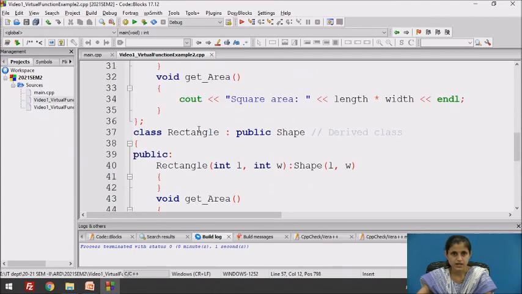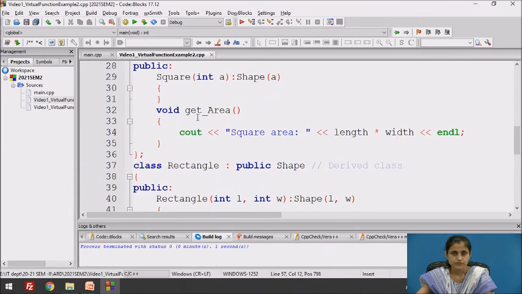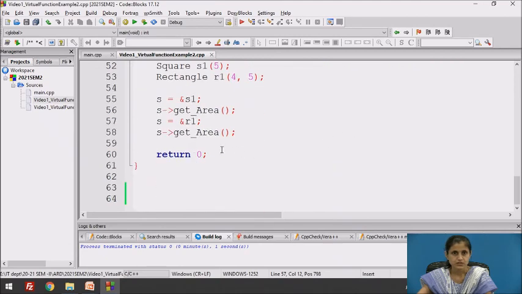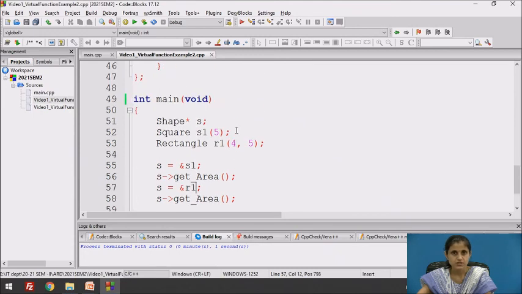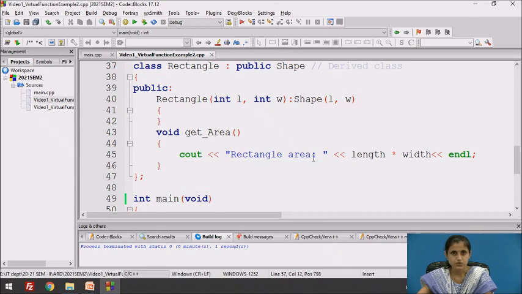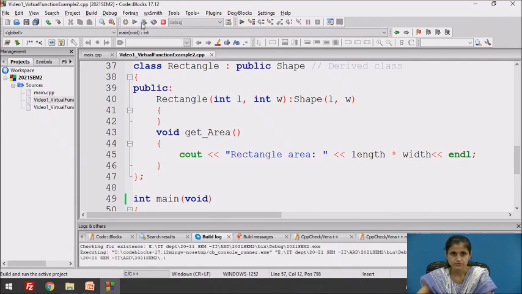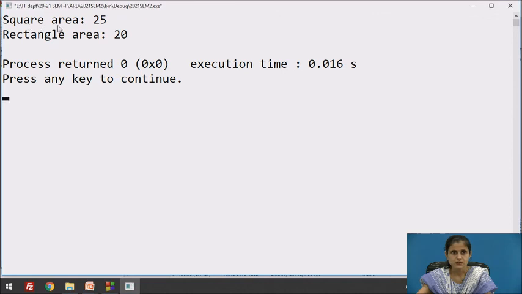GetArea function of square class prints square area colon length into width. So length into width is 5 into 5, that is 25. And getArea function of rectangle class is called afterwards, which prints rectangle area colon length into width, that is 4 into 5, that is 20. So the output is square area colon 25, rectangle area colon 20.